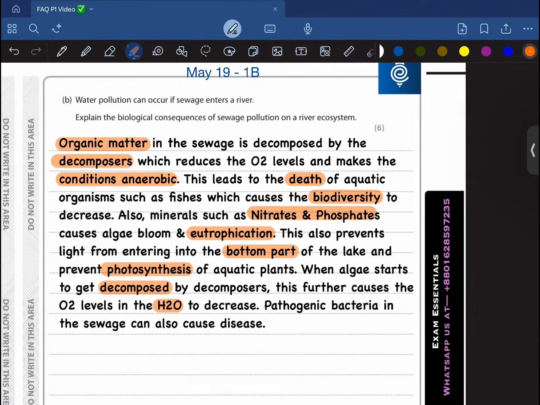Now, pathogenic bacteria in the sewage can also cause diseases to other aquatic organisms. So yeah, more or less, this is what you have to write. And if you write in this type of way, you're more than perfect to get this 6 mark. All right, moving on to the next question.